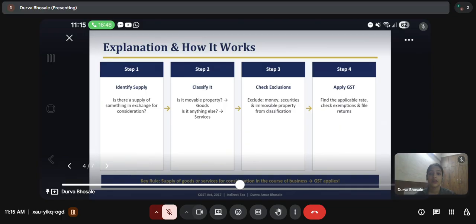Now let us understand how it works. The first step is to identify supply. Is there a supply in exchange of a consideration? Step 2 is classify. Is it a movable property? Then it's goods. If it is anything else, it is services. Step 3, check exclusions. Exclude money, securities, and immovable properties from the classification. And step 4 is applying the GST. Find the applicable rate, check exemptions, and file returns.